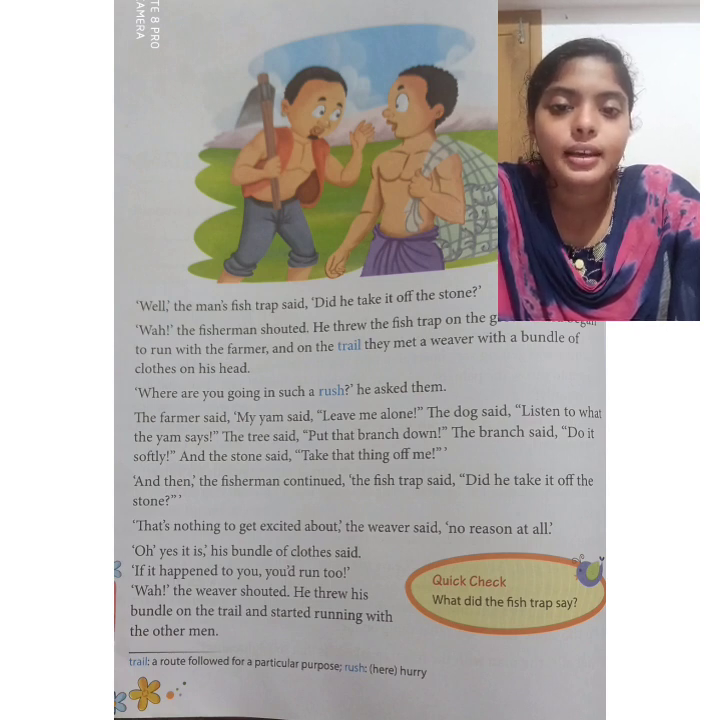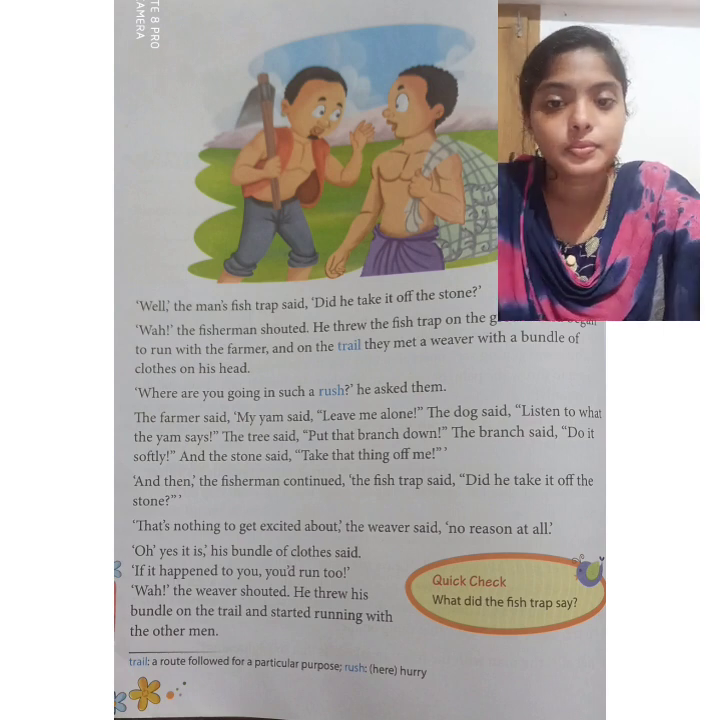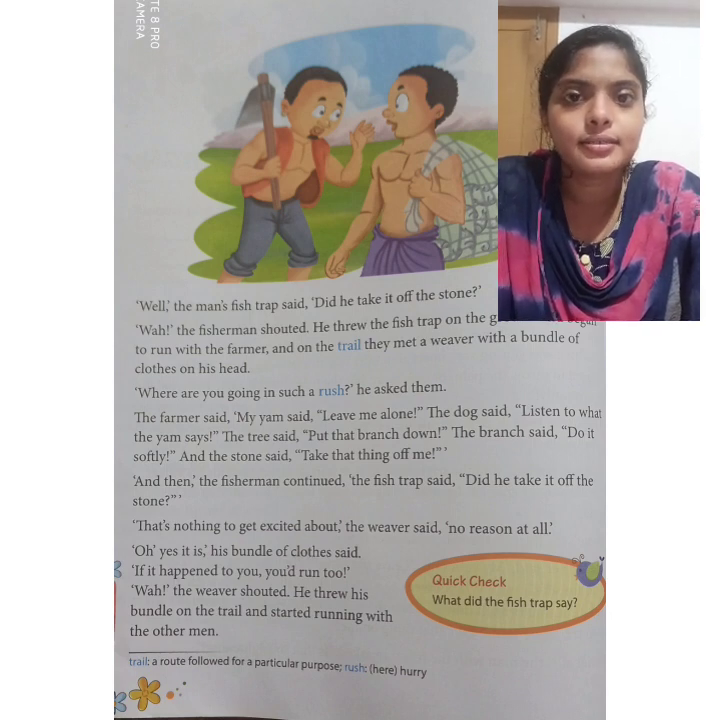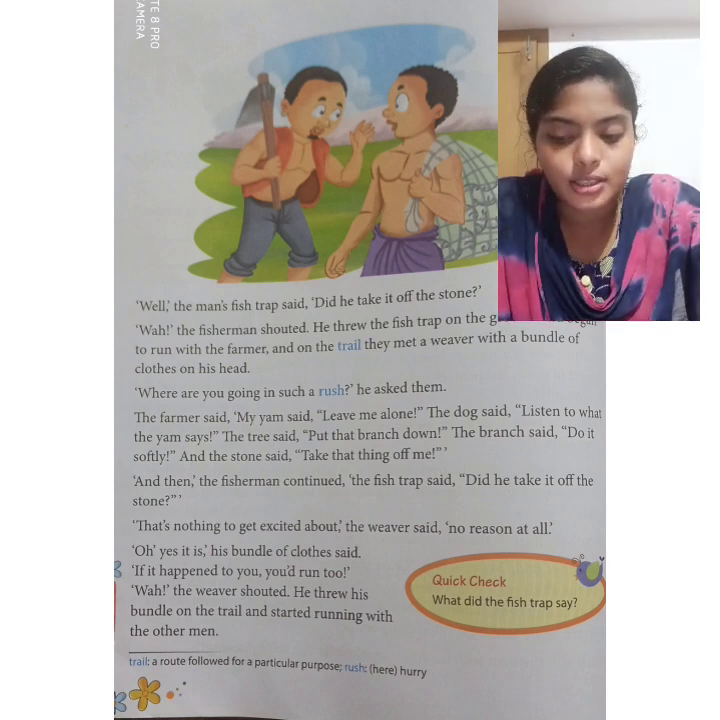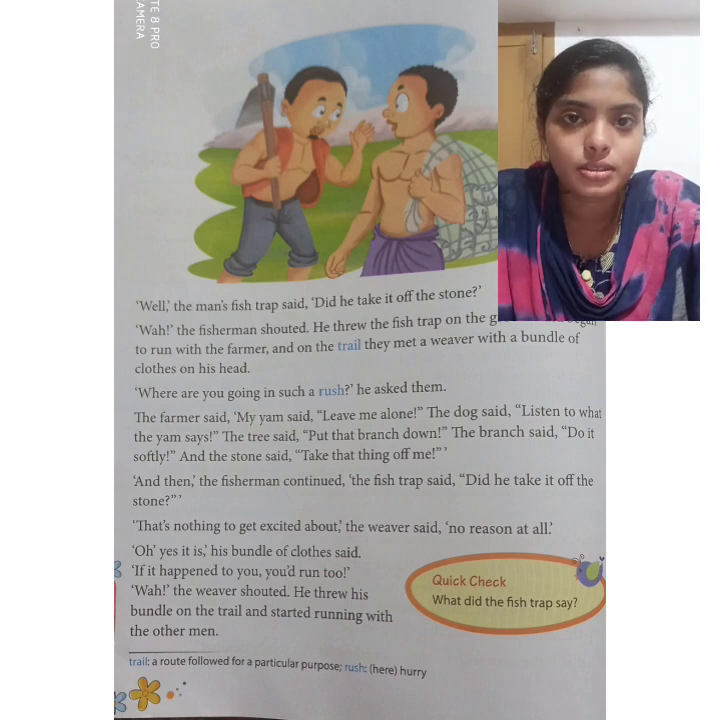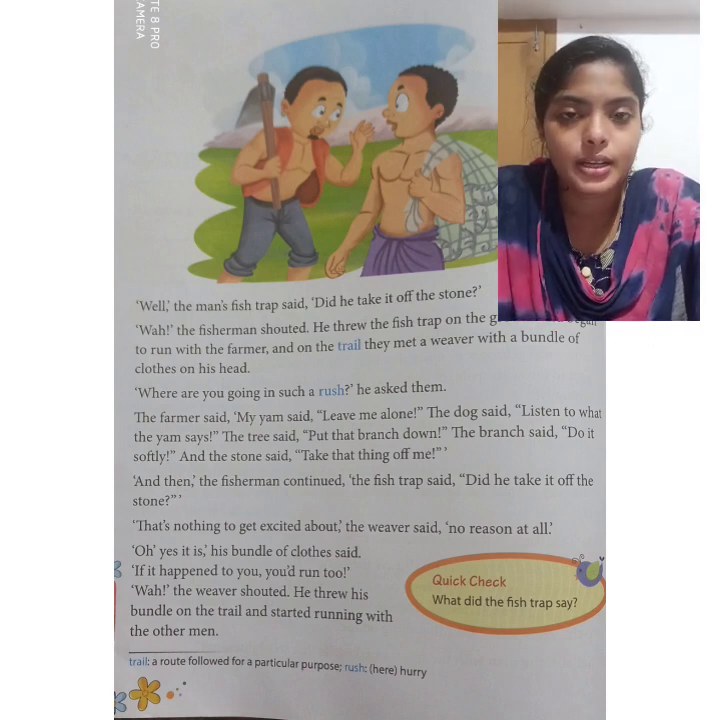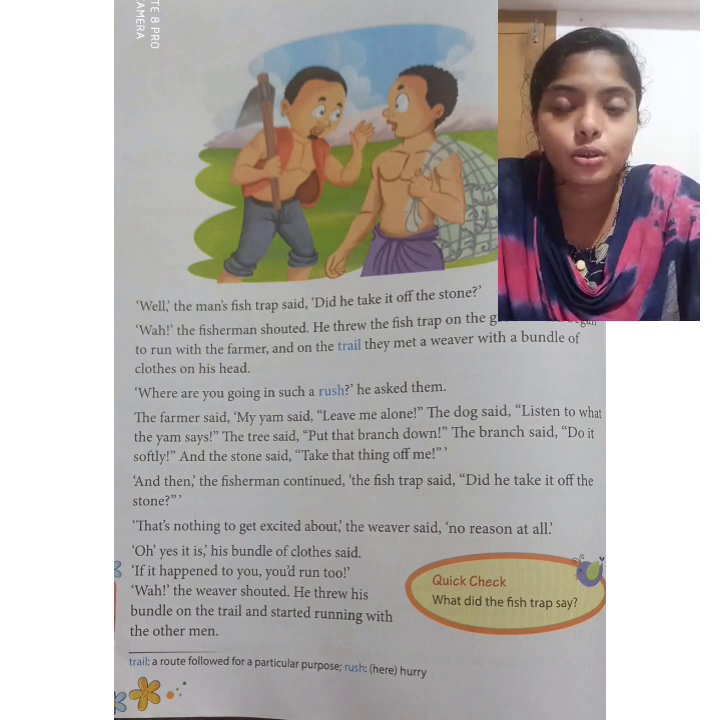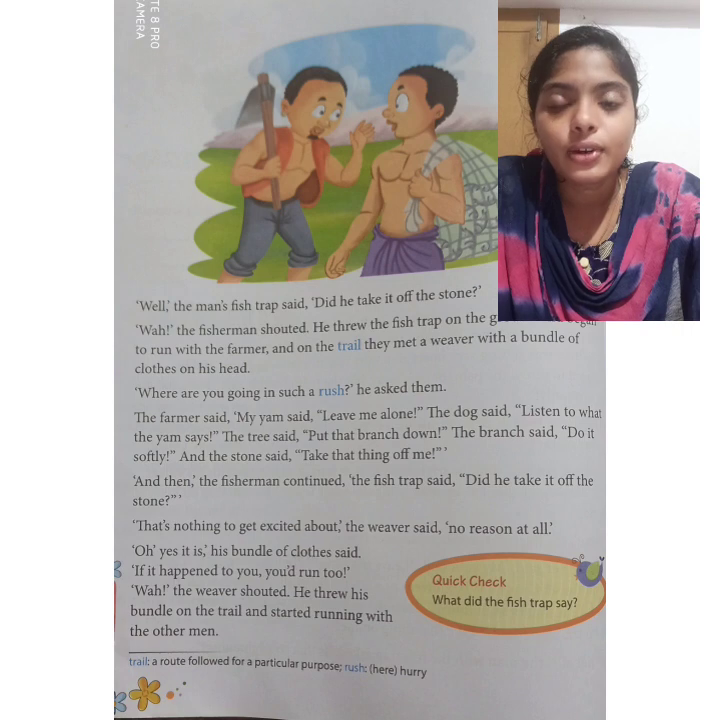Okay, then what happened? Then the fish trap said, did he take the thing off the stone? The palm branch, did he take it off from the stone? On hearing this, the fisherman also got scared, and he also ran with the farmer.